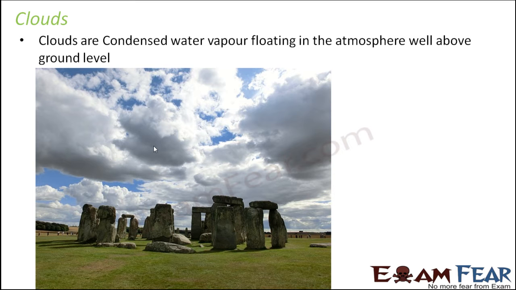And that is why the water vapor gets condensed to form clouds. This cloud formation can take place only at higher heights, because only there is the temperature sufficiently low. That's the reason we see clouds only well above the ground level.